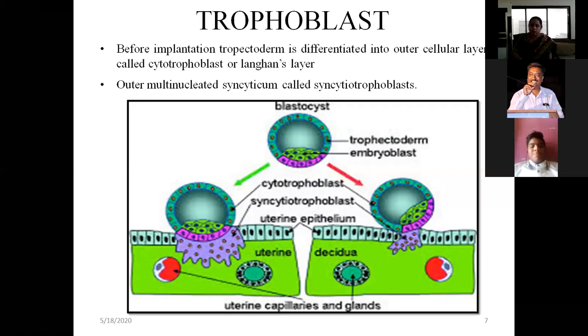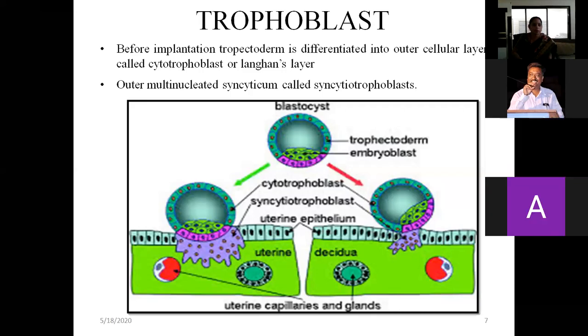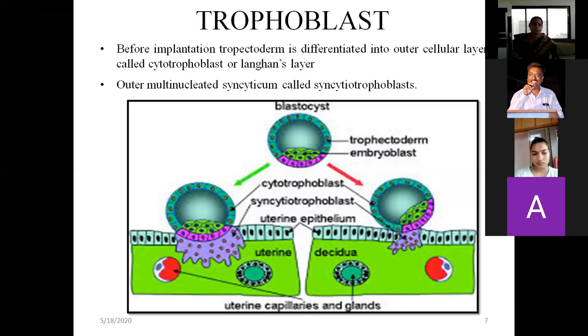Villi develop in three stages: primary, secondary, and tertiary. Villi lined by mesenchyme are called chorion. Primary is on the 12th day, secondary on the 16th day, and tertiary on the 24th day of fertilization. The villi facing the uterine cavity form a membrane called the chorionic membrane.